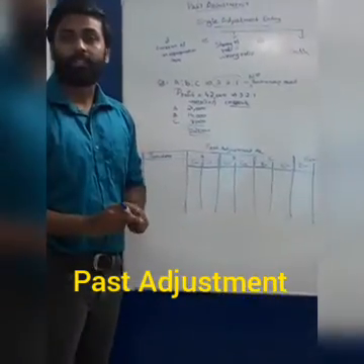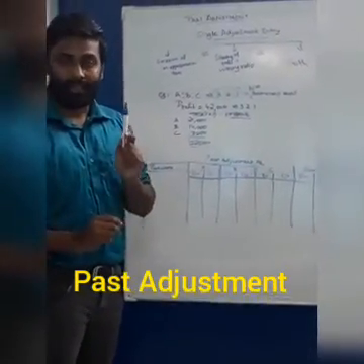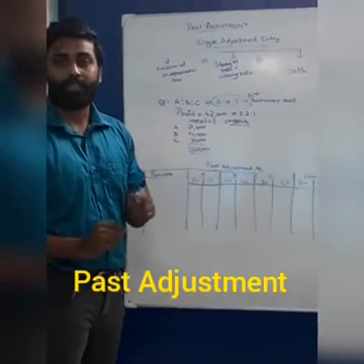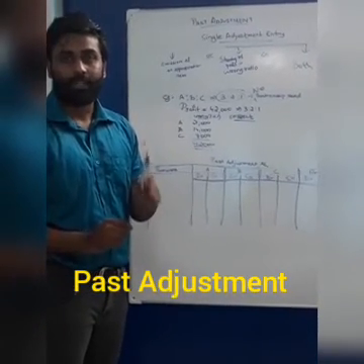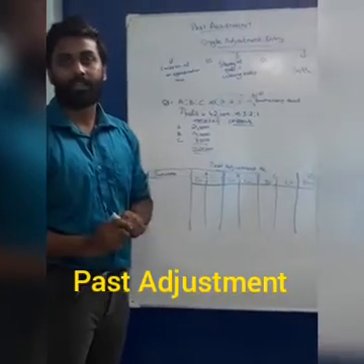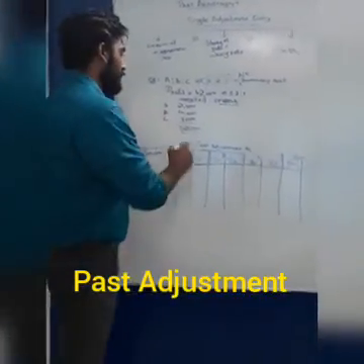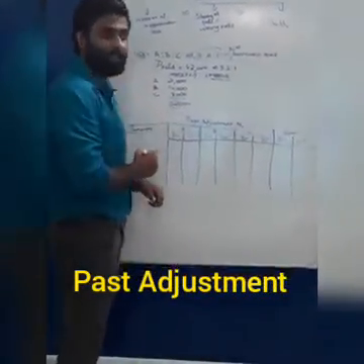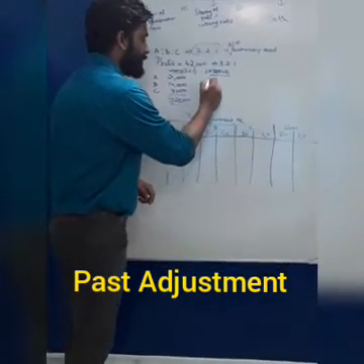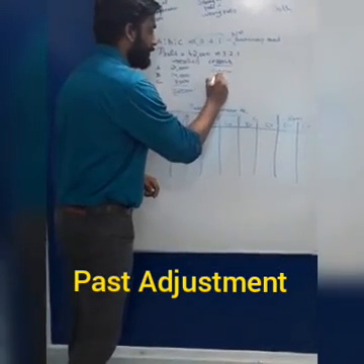But as per the provisions of the Indian Partnership Act 1932, in the absence of a partnership deed, they have to share it equally. So the 42,000 should be divided equally. That means each one has to get 14,000.